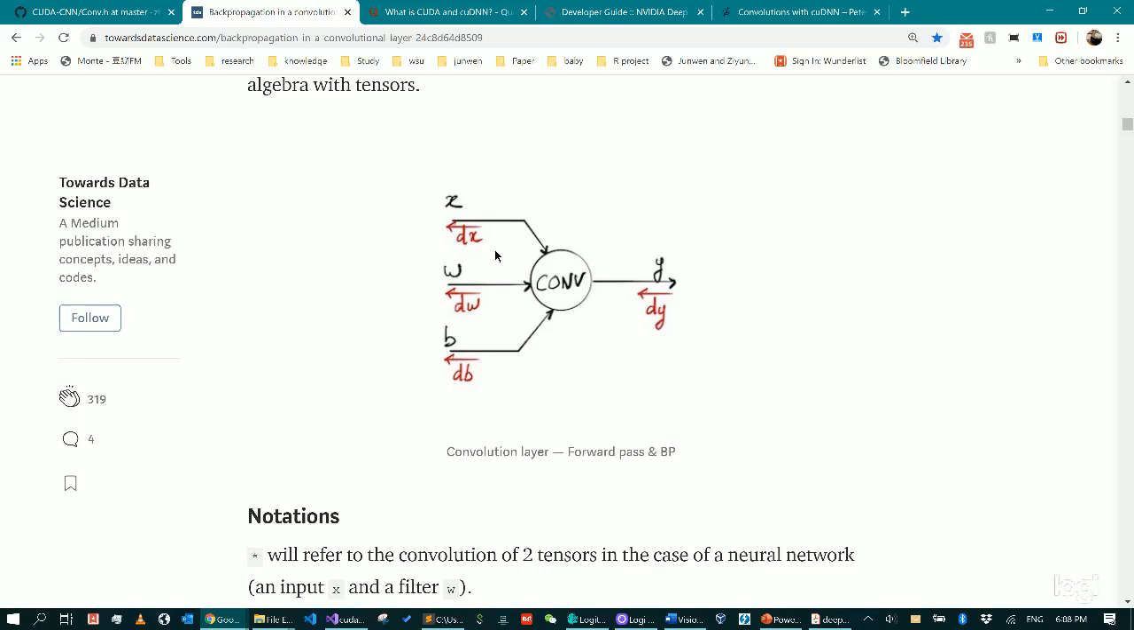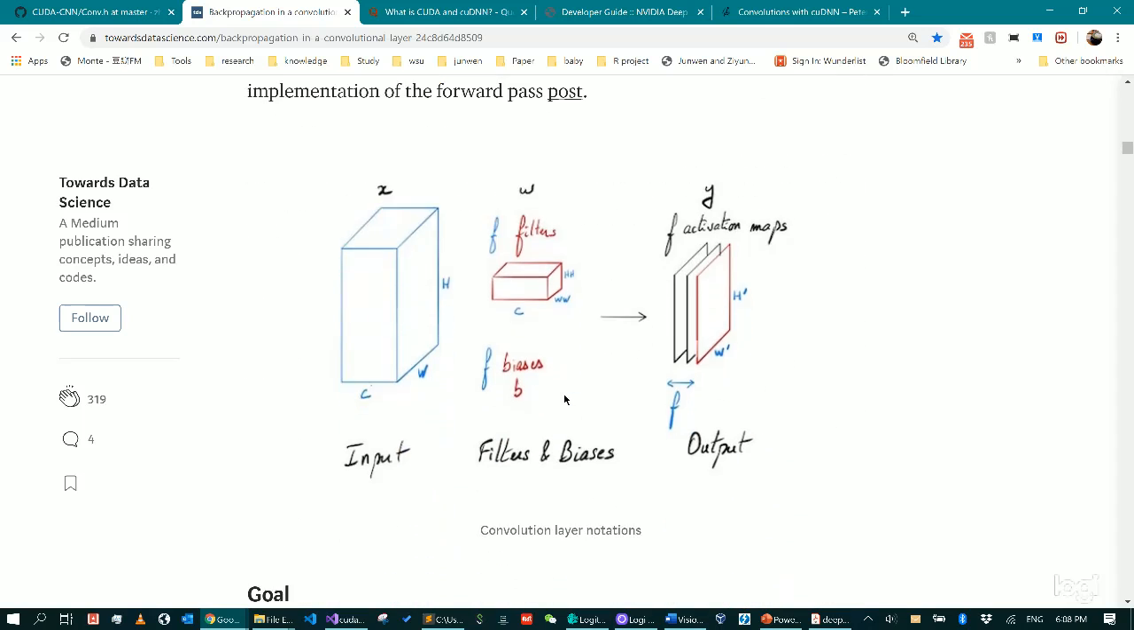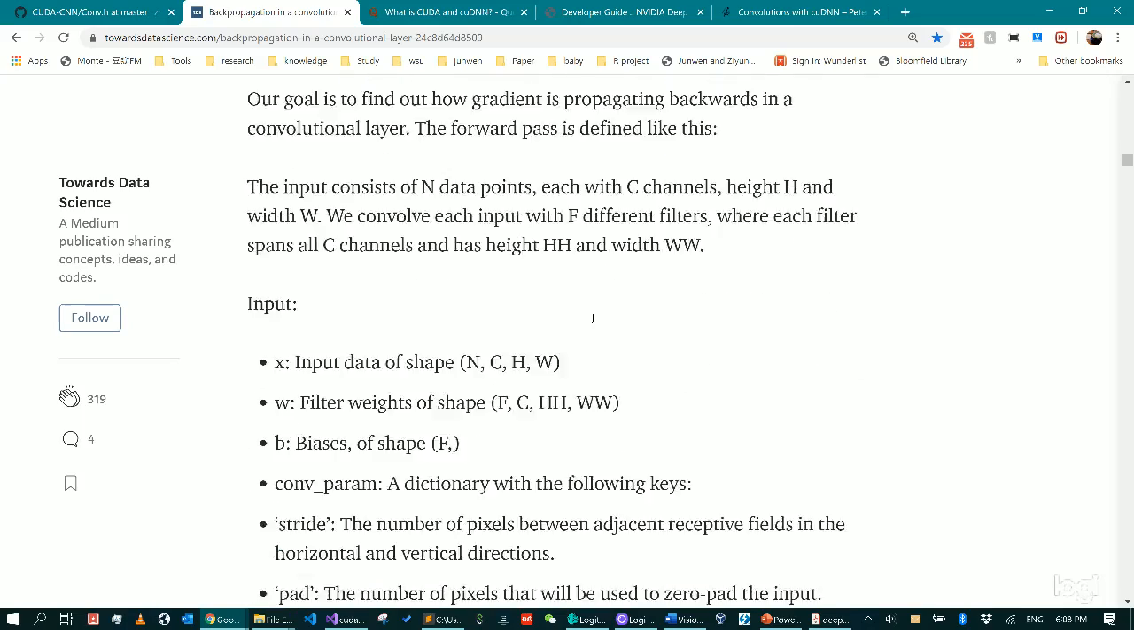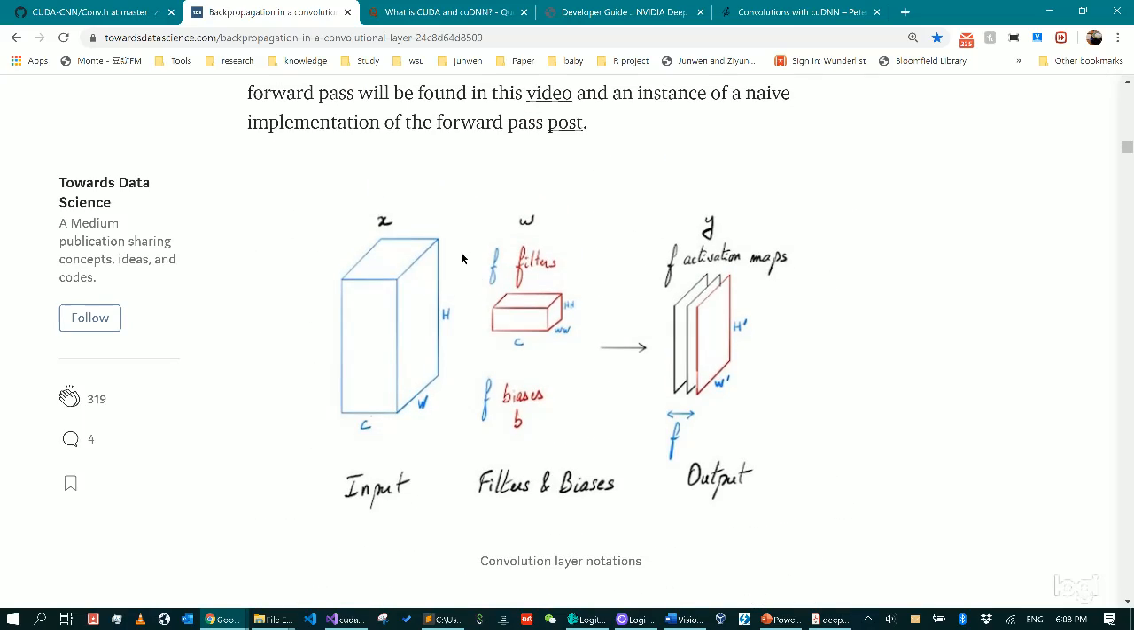Also, this derivative will be propagated to the previous layer, and then we will update the weights of the filter, and we will also update the bias for the convolutional layer. This is pretty similar to other layers. We multiply the inputs with the weights and add a bias in order to get the forward propagation.